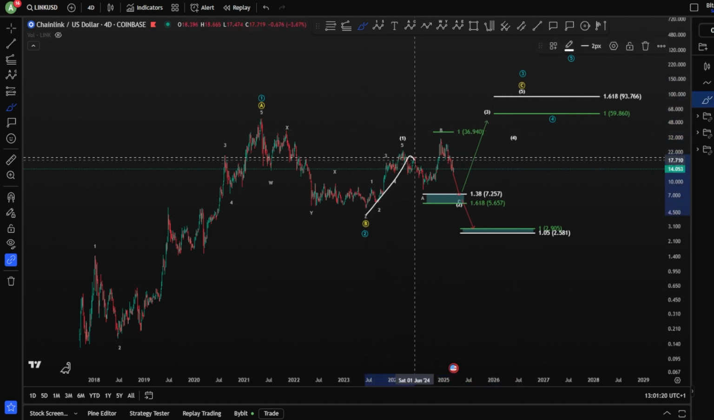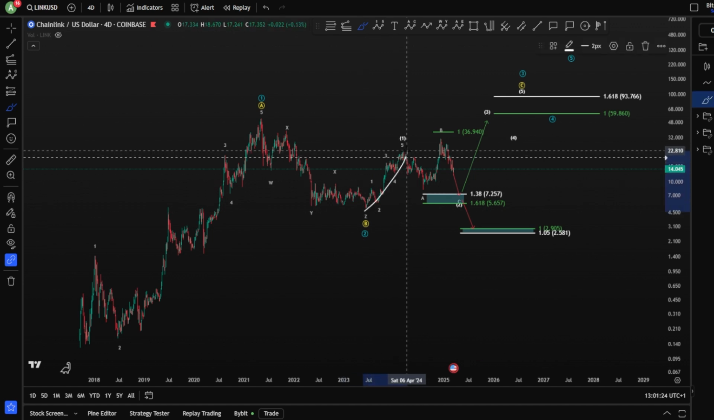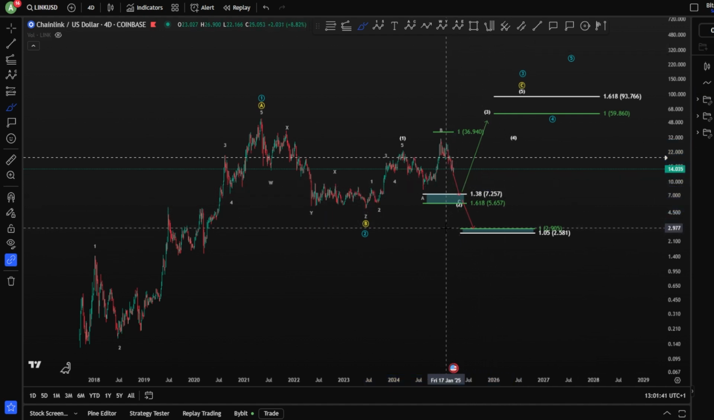You would like to see an impulse toward the upside, which is forming right now. Of course, as a 1, 2, the 1 is already finished. Your wave 2 is still unclear, of course, potentially that we have, of course, 3 waves up and potentially 3 waves down. And then, of course, potentially reaching the short-term bearish scenario for 1.38, 1.618 at $7 or $5.6.